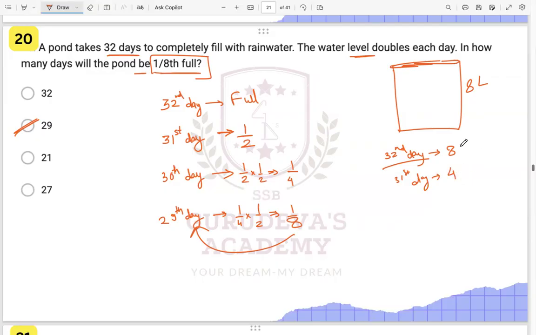On the 30th day, it would have been half of this, that is 2. And on the 29th day, it will have been 1, half of this 2. And they are asking you 1/8 only, so this is 1 and whole is 8. 1/8 is on the 29th day, right?